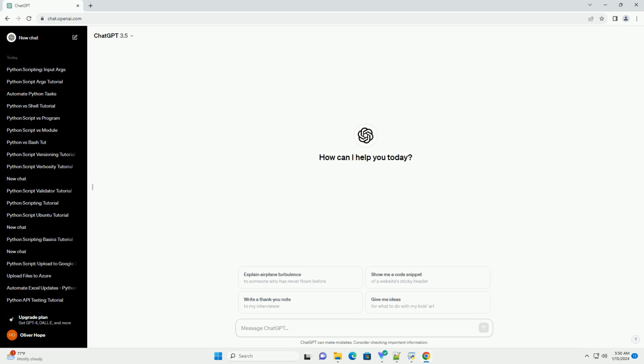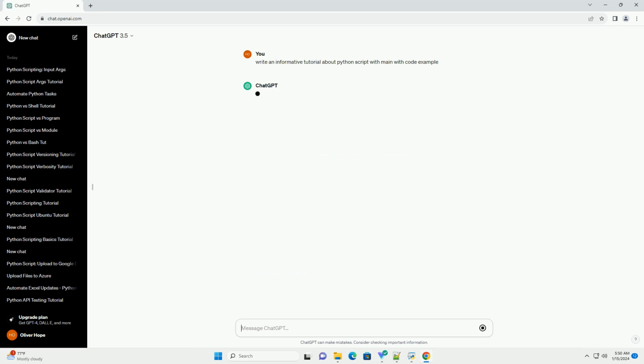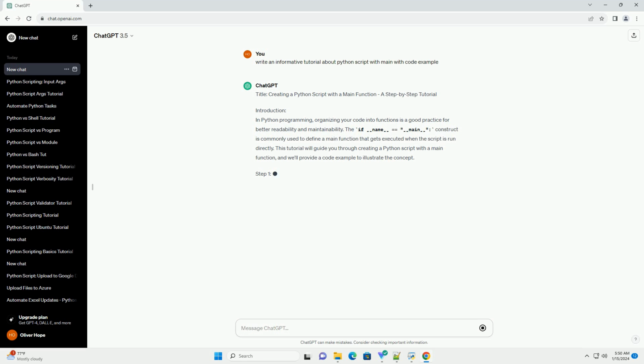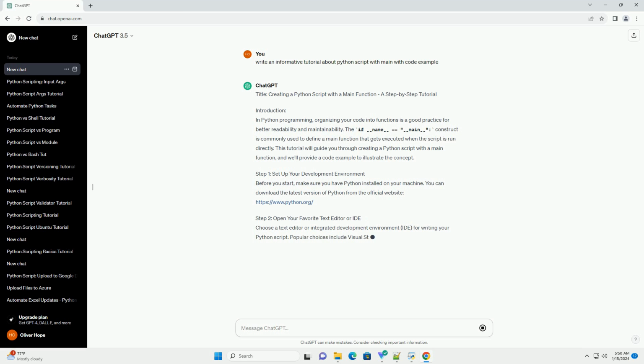Title: Creating a Python script with a main function, a step-by-step tutorial. Introduction. In Python programming, organizing your code into functions is a good practice for better readability and maintainability. The if __name__ == "__main__" construct is commonly used to define a main function that gets executed when the script is run directly. This tutorial will guide you through creating a Python script with a main function, and will provide a code example